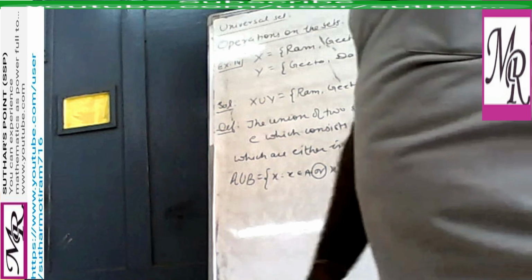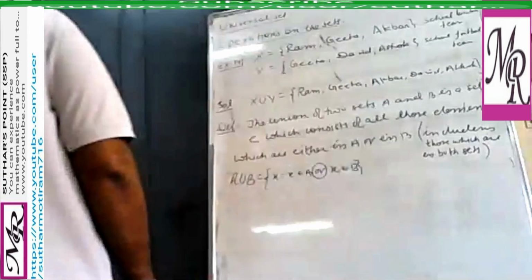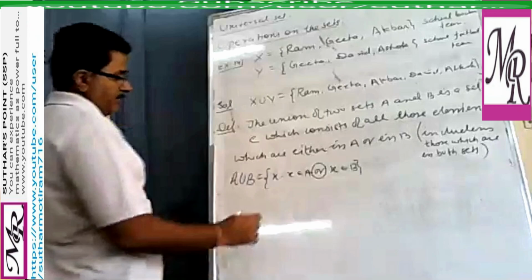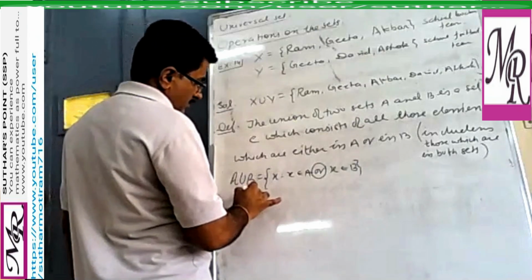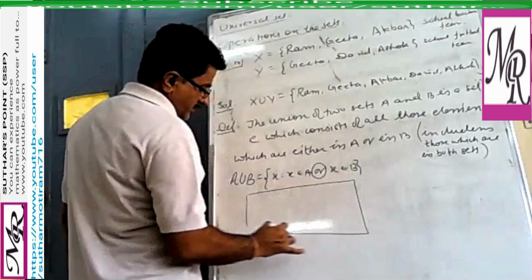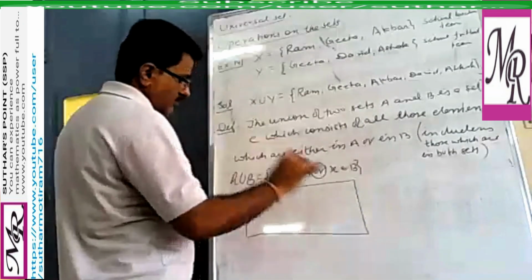In some other topics like probability, we need this set theory. In that you use the word or. So or means in that case we are finding the union. Clear? So this is a very important topic. Union of two sets can be represented by a Venn diagram. Now suppose you want to write a Venn diagram. So this is the universal set U.